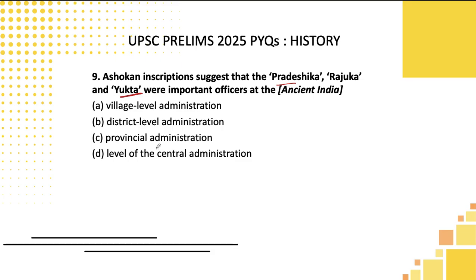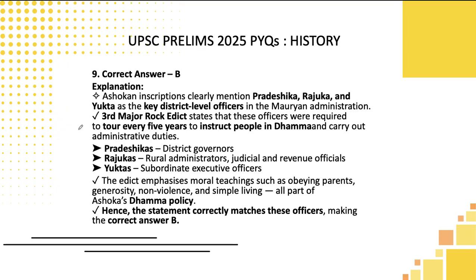And this particular fact, unless and until you have studied or you are remembering it, I will be suggesting you to skip this particular question. Why I am saying is, again, the probability of landing you in negative marks is very high. So don't be very emotional. Even though Ashokan inscription is a very important topic, and you have read about that also in NCERTs, if you are not sure about these officers, whether they are at village level, district level, please don't go for it. Let's see what's the answer here.